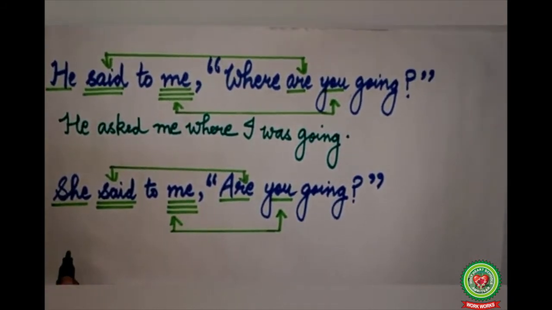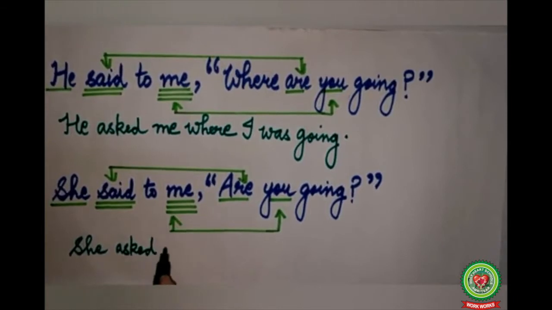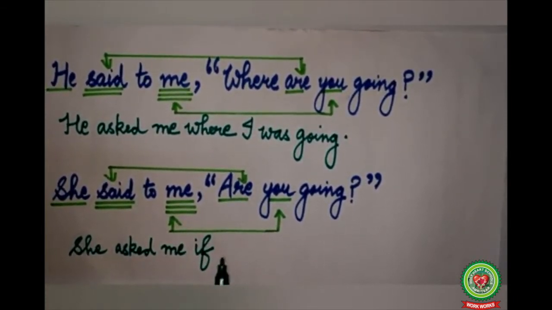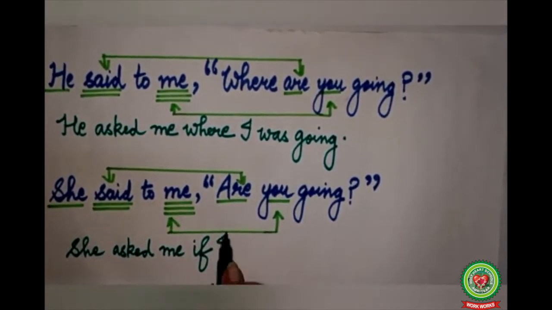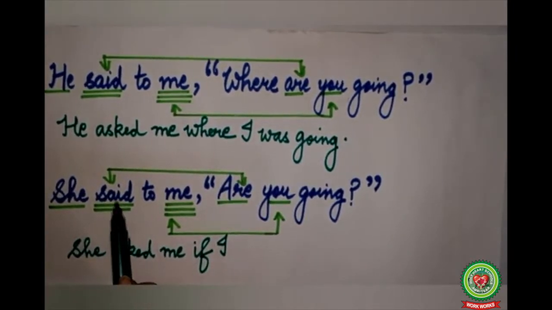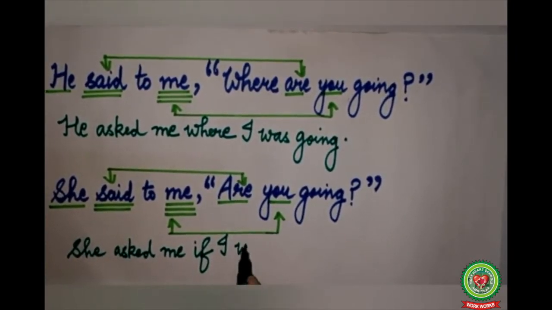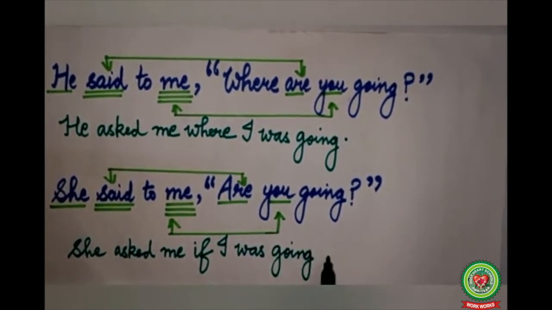The answer will become, she asked me if. First we will write now subject. You refers to me, so you will change into I, where I. Are refers to said, which is a past form of verb, so are will change into was. So our answer will become, she asked me if I was going, at the end, full stop.